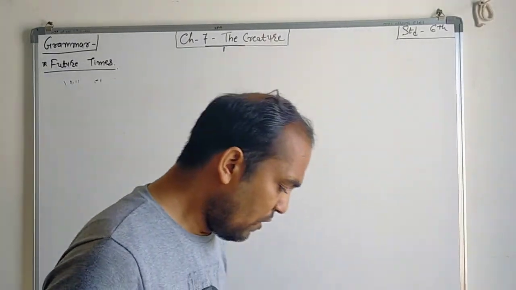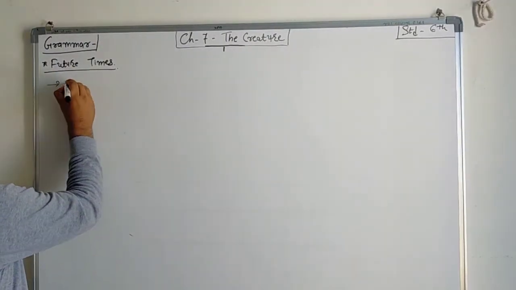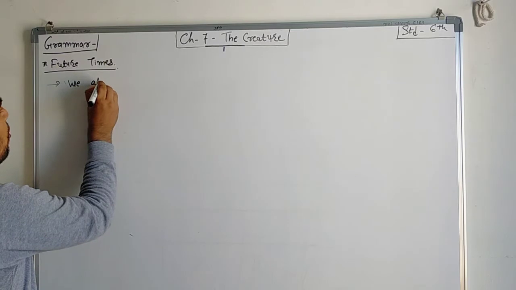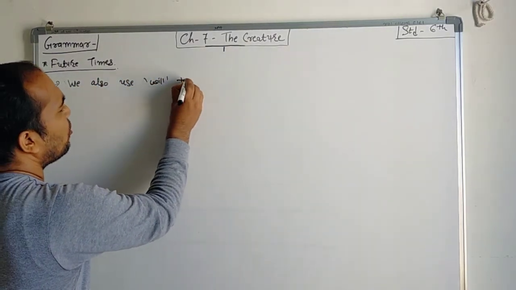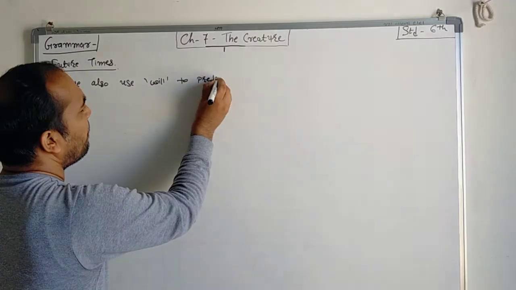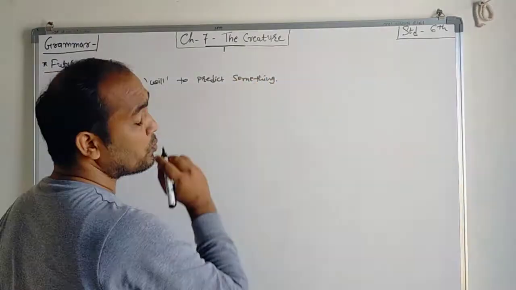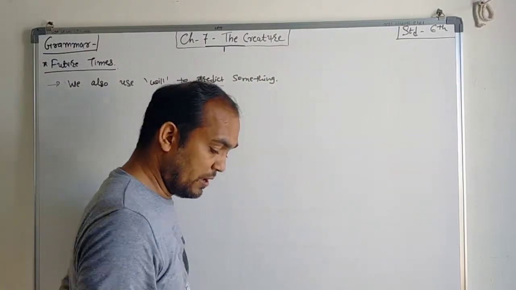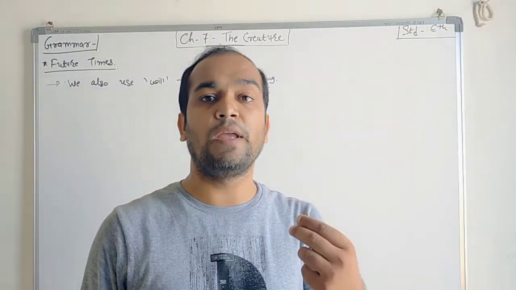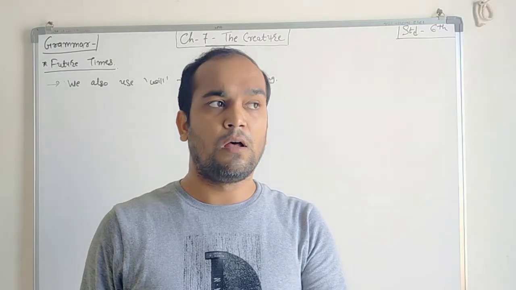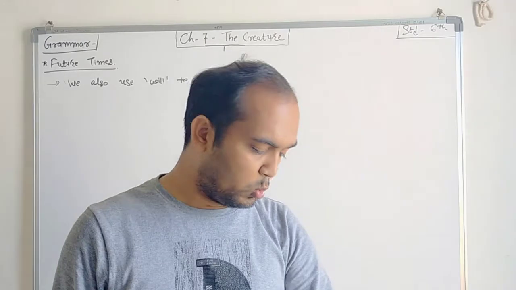Now the certain rules. We also use will to predict something. Predict means what? That we will do something. Predict means we have to assume. We can say it to inform them.